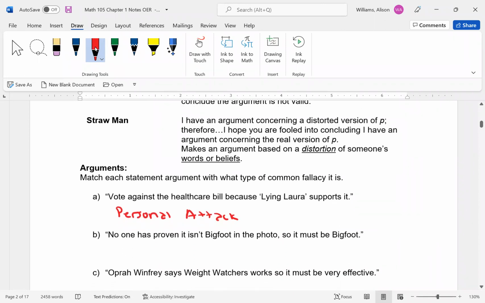No one has proven it isn't Bigfoot in the photo, so it must be Bigfoot. So that's again saying that because we don't have more information, we're going to assume it's true. That is appeal to ignorance.